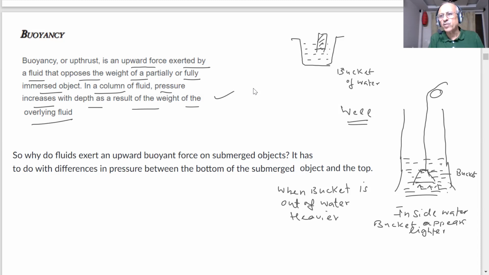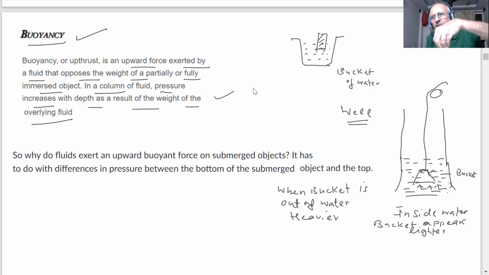Because the liquid is exerting an upward force on it. As you go down, the weight of the column of the liquid is increasing, so it exerts an upward force on the bucket, due to which it appears lighter. As soon as it comes out, it appears heavier. So what we are saying is buoyancy: all fluids exert an upward buoyant force on submerged objects.